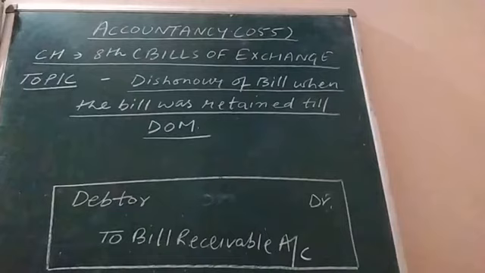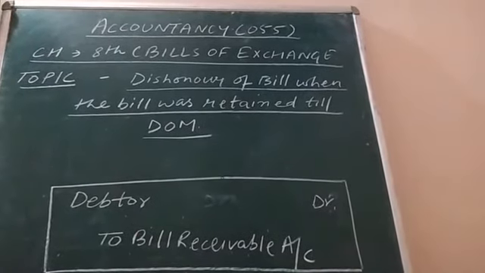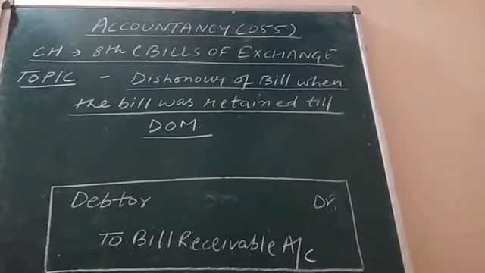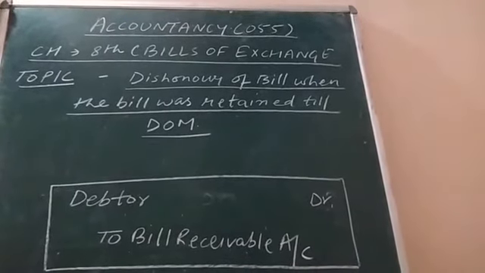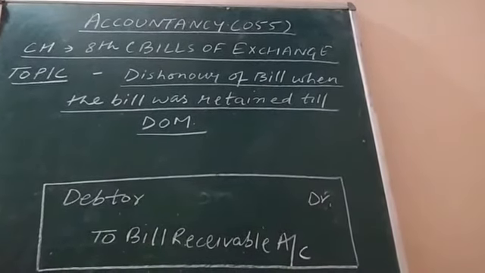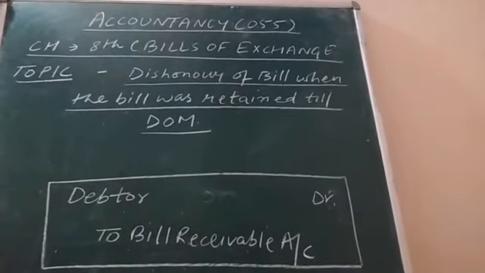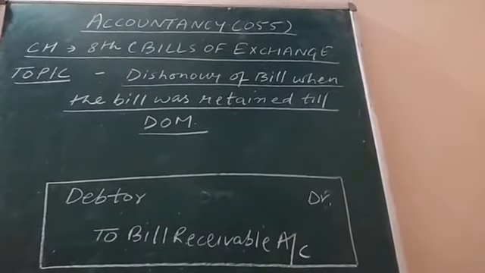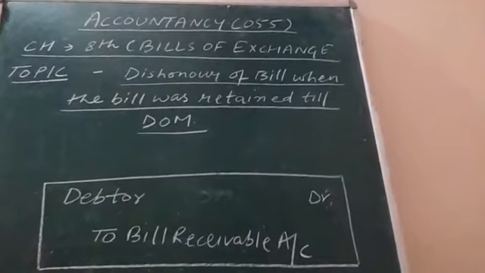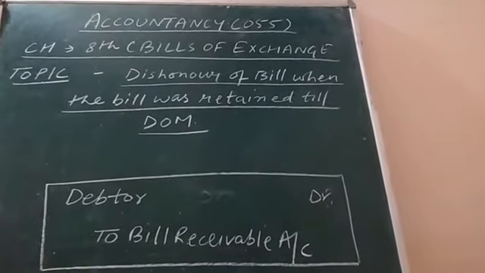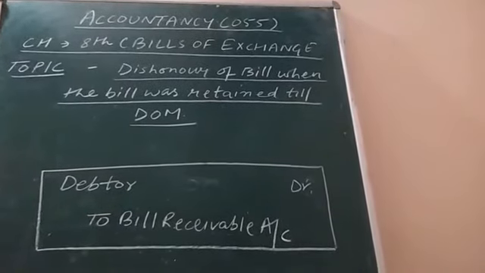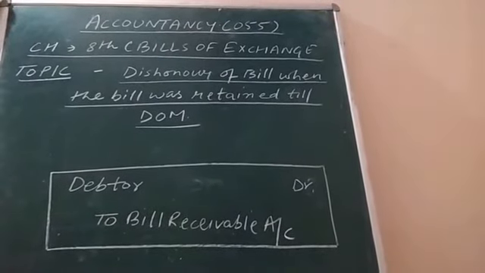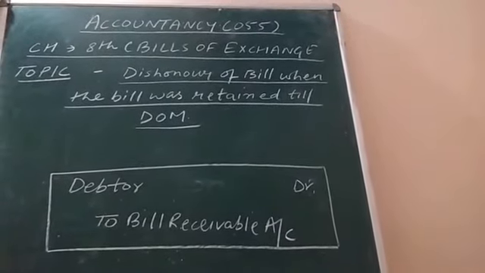Today in this online class session of accountancy, I will explain the topic dishonor of bill when the bill was retained till DOM, that is date of maturity. This topic relates to chapter 8, the name of the chapter is bills of exchange. Now, dishonor of bill. The topic is dishonor of bill.